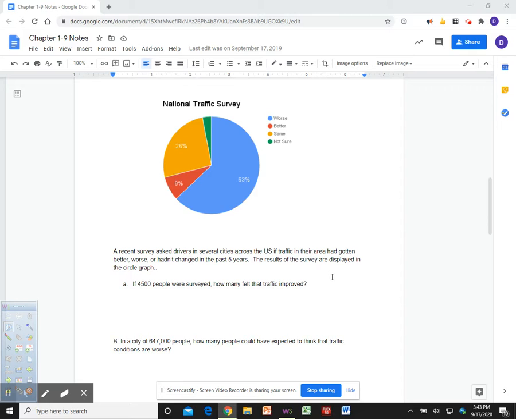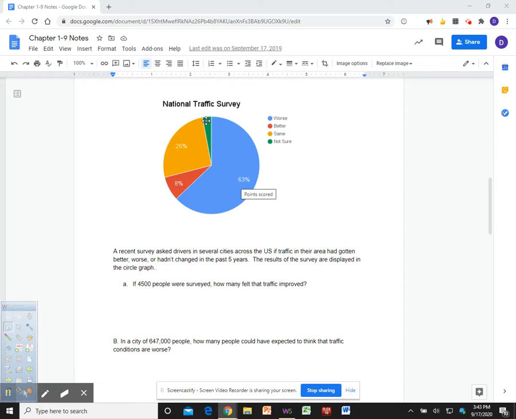If you look at it, this is a national traffic survey. A recent survey asked drivers in several cities across the U.S. if traffic in their area had gotten worse, better, or hadn't changed in the past 5 years, or stayed the same. The results of the survey are displayed on the graph. So we got 63% said it was worse, 8% said better, 26% said it was the same, and then we had a little sliver right here.